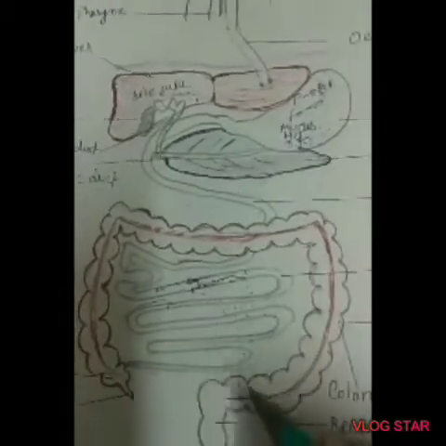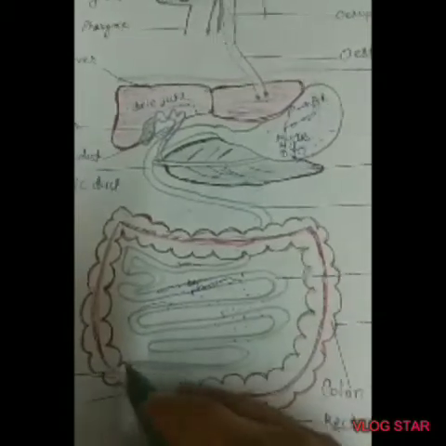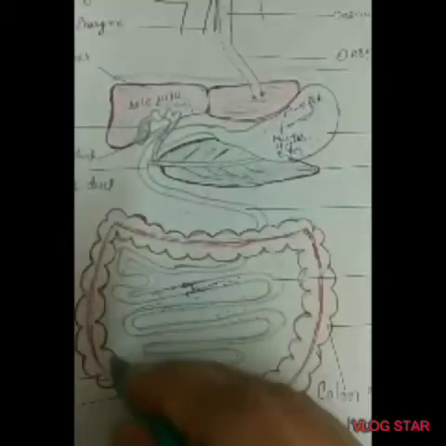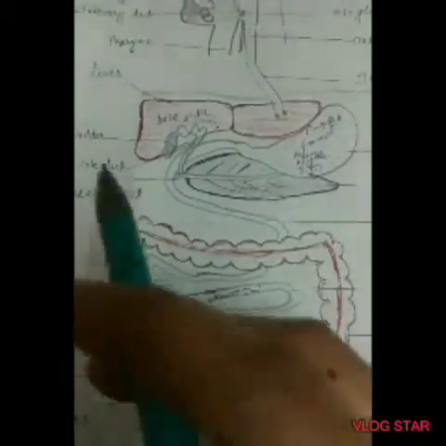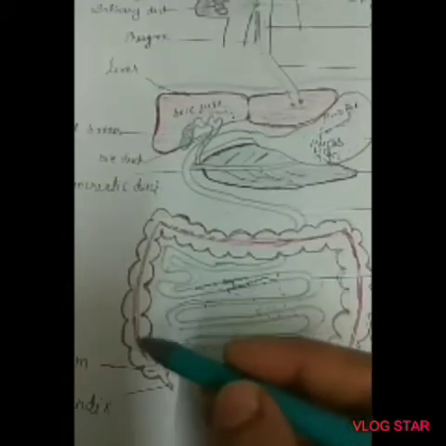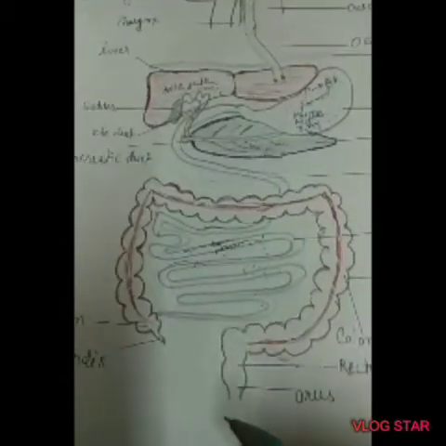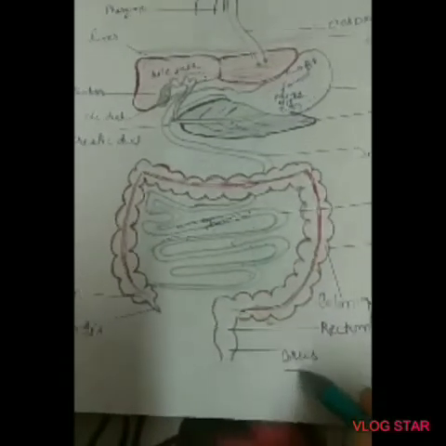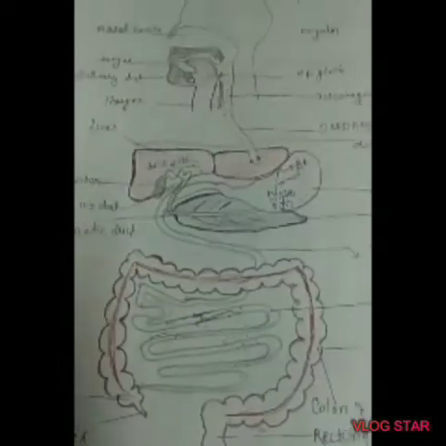The unabsorbed food from the small intestine is sent to the large intestine, where more water is absorbed from the undigested food material, and the rest of the material is excreted from the body through the anus. And here the process of digestion is completed.